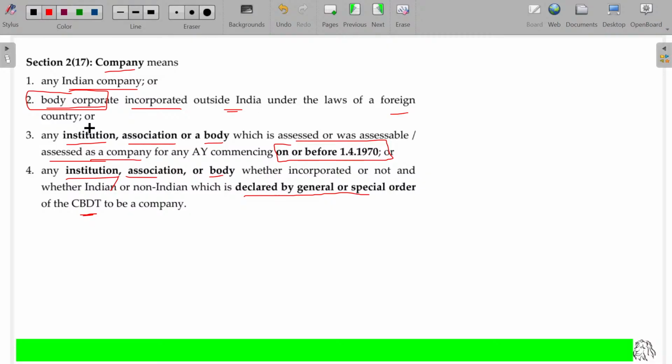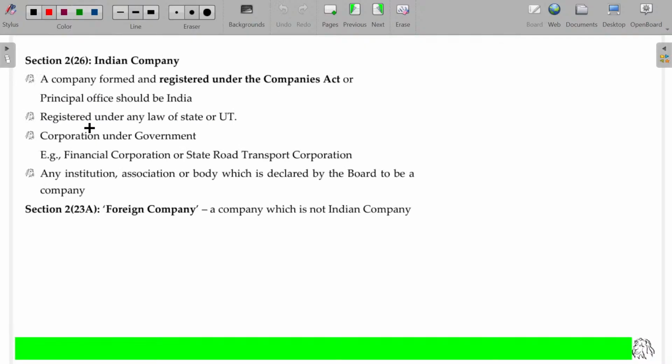In general, company means four items: Indian company, body corporate, institution, association, and any body. Body corporate means incorporated under any other law other than Indian law. Let's go for Indian company first. Okay, Indian company first.